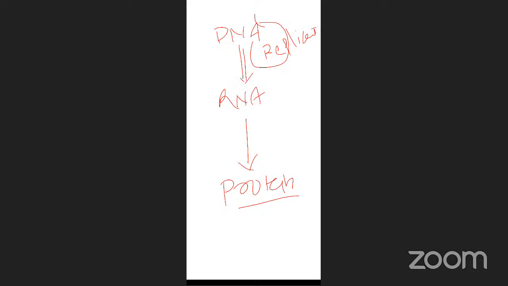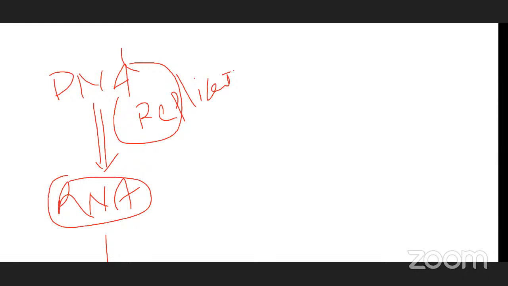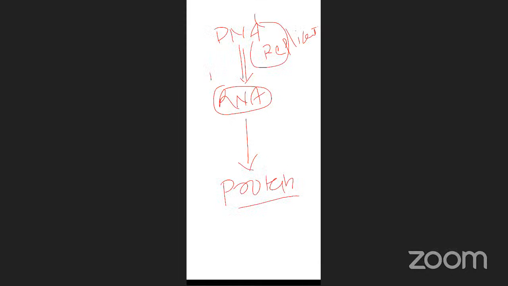DNA to another strand, that is mRNA, tRNA, rRNA, is called transcription. RNA to protein is called translation.